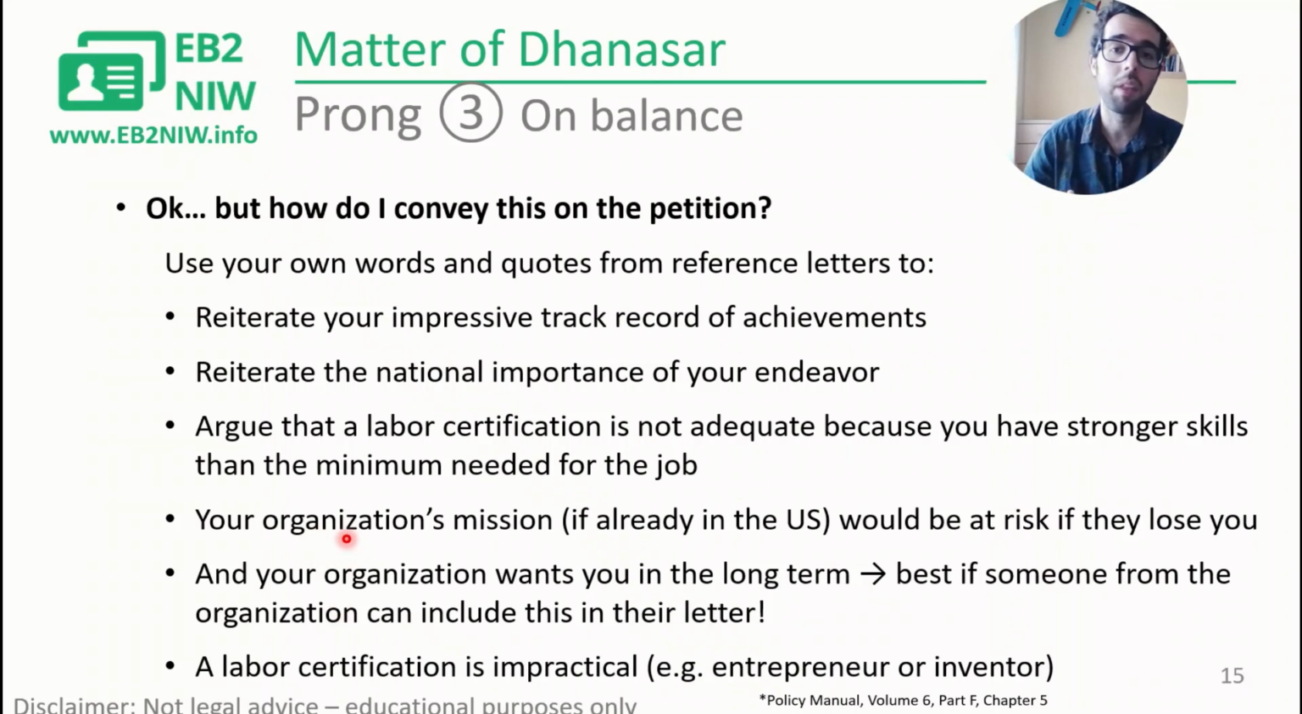A couple of them that I consider interesting, if you're already in the US and you can use reference letters from someone in your company to help you with this, is your organization's mission would be at risk if they lose you, or the organization where you work, they have shown that they want you in the long term. Labor certification is impractical. For example, there are cases of entrepreneurs or inventors where they are not applying for typical conventional jobs, so the labor certification makes no sense. And these are the 3 prongs from the Matter of Dhanasar.